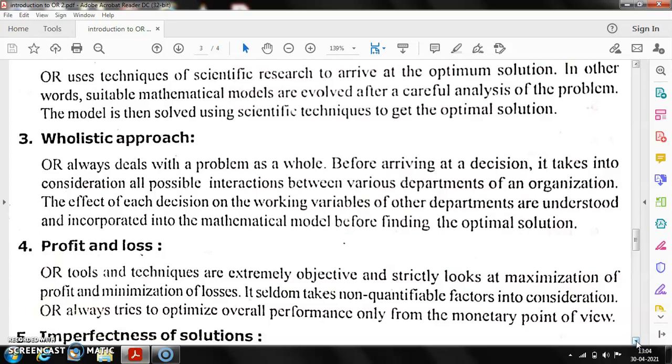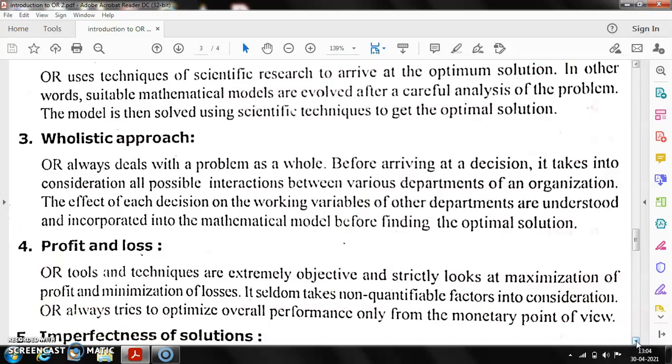As we have seen in the very first one, it is an interdisciplinary team approach. So whenever a problem arises, it is not restricted to a single department or two. All the control variables, all the variables, are to be taken into consideration while arriving at the solution.